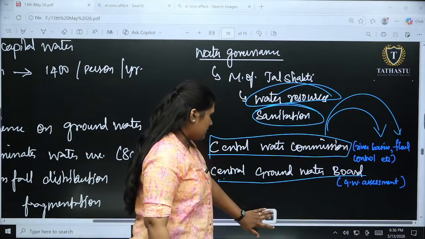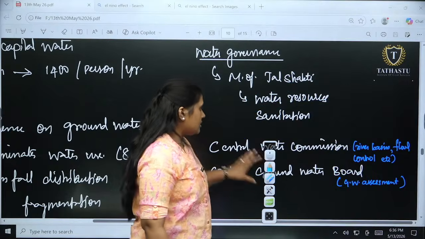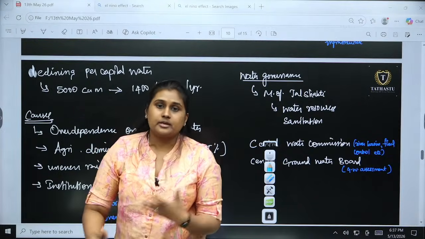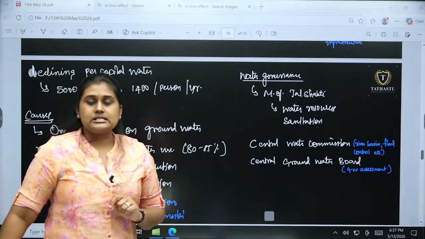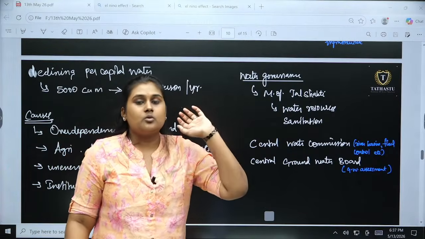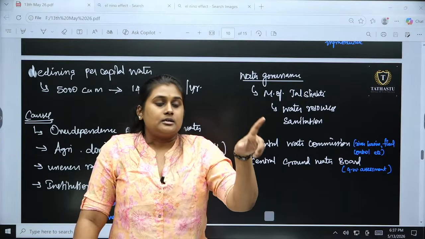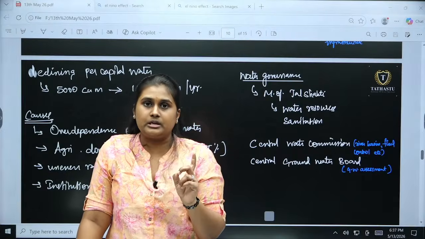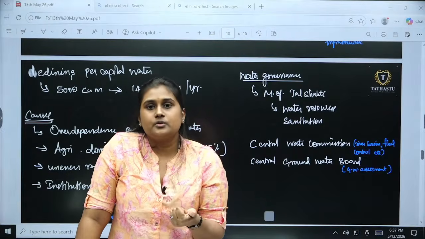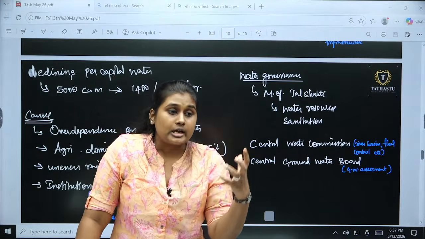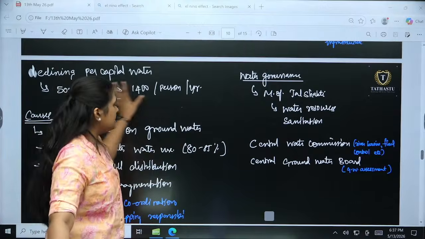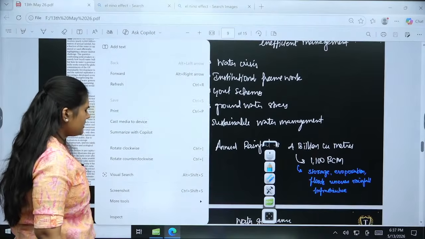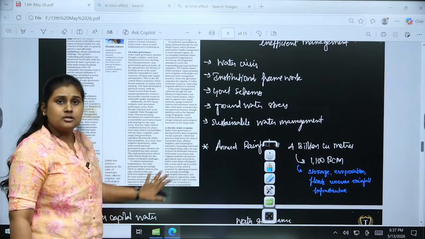Whatever water we are getting, the major thing we have to focus on is how sustainably we are using that water. That is a major need. By diversifying the water for households, and deciding how many hours of water supply should be given per day, sanitation, reusing and recycling of water, and the water economy have to be taken into consideration. All these are important from this article. Just read about this article and you will get a proper and good idea about it.